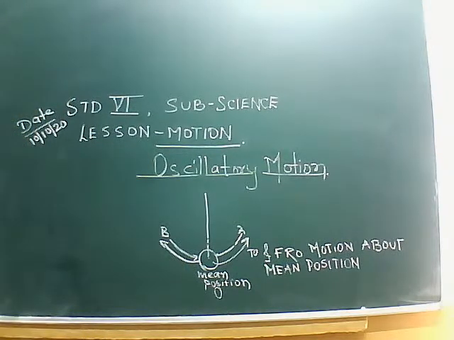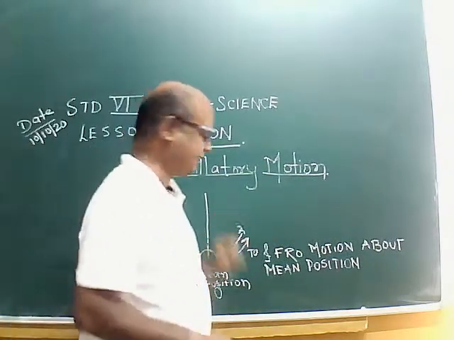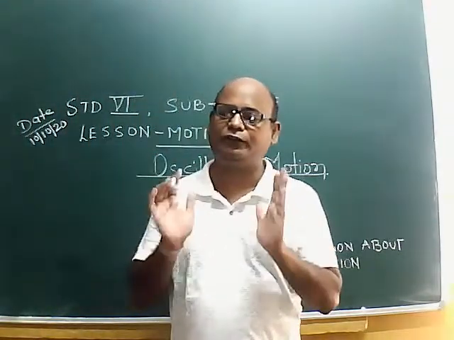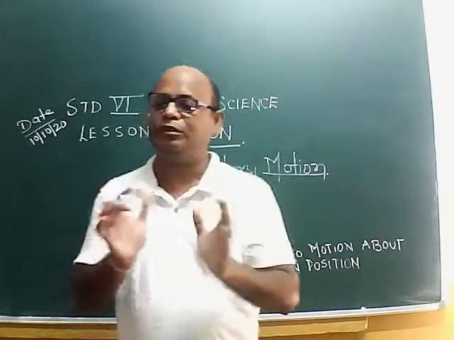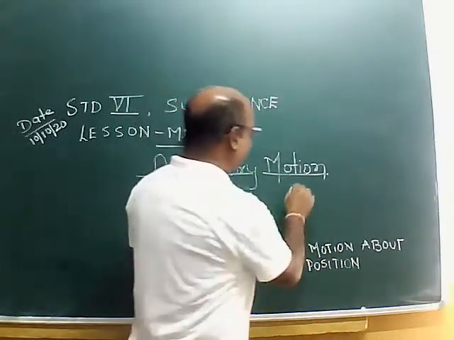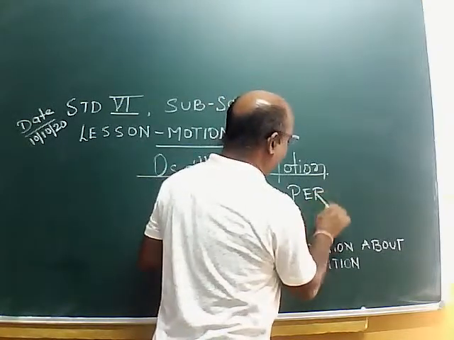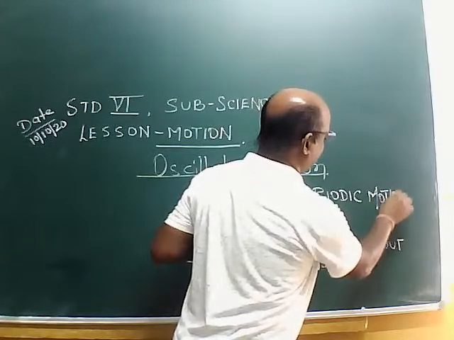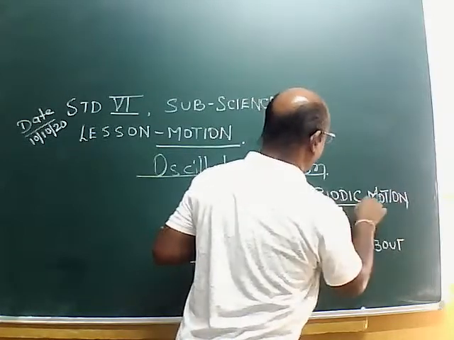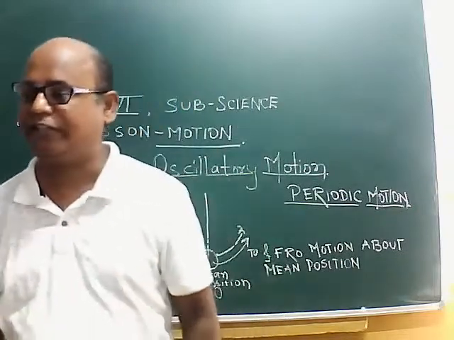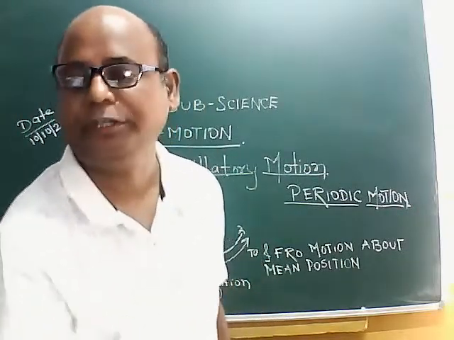Okay, and we will find it repeats one oscillation after a fixed interval of time. It takes fixed time to complete one oscillation. So such kind of motion is called periodic motion. The motion which repeats itself after a fixed interval of time is called periodic motion.